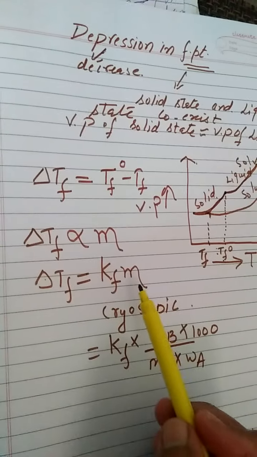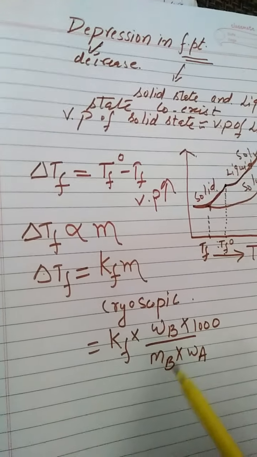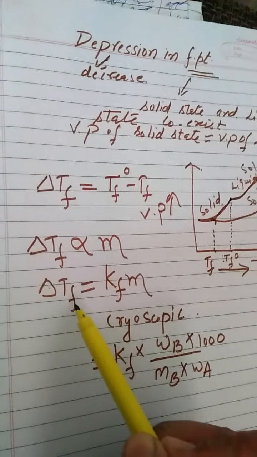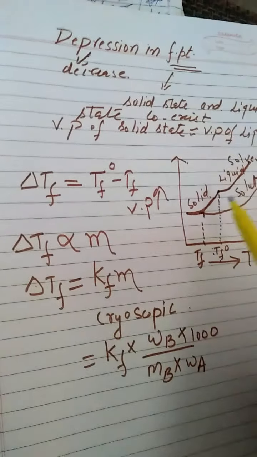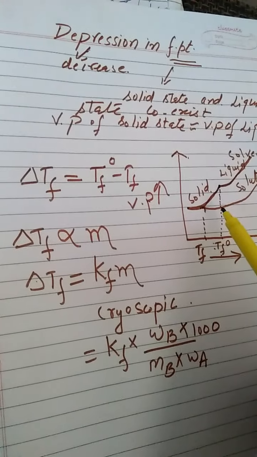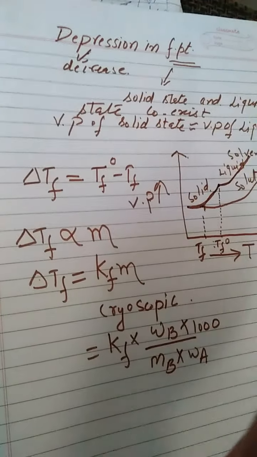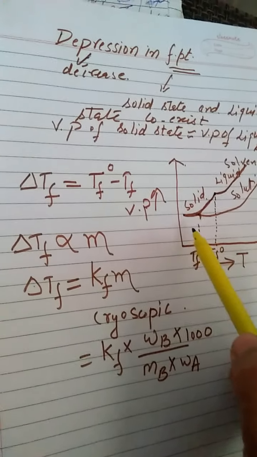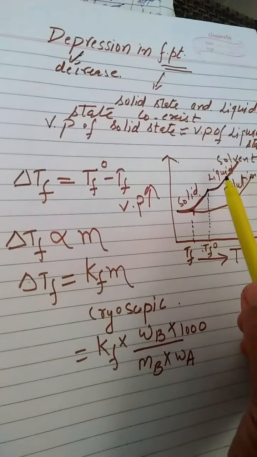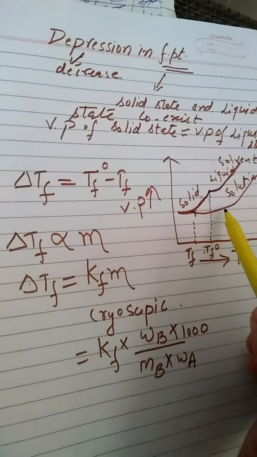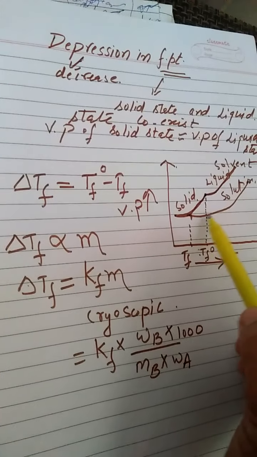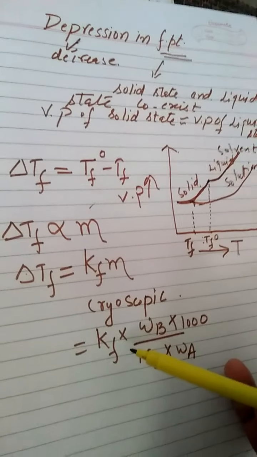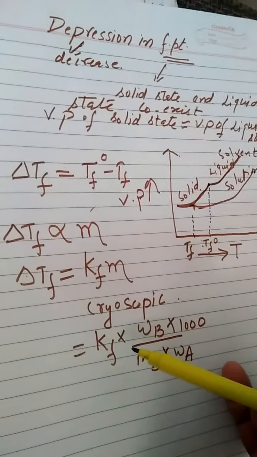So that is a colligative property because it depends upon the number of moles of the solute, not upon the nature of the solute. That is only due to the lowering of vapor pressure. When we add a non-volatile solute, it occupies some of the surface sites of the solvent, due to which the vapor pressure of the solution will decrease. The delta Tf will be equal to Tf naught minus Tf. That is a colligative property, and that is named as depression in freezing point.